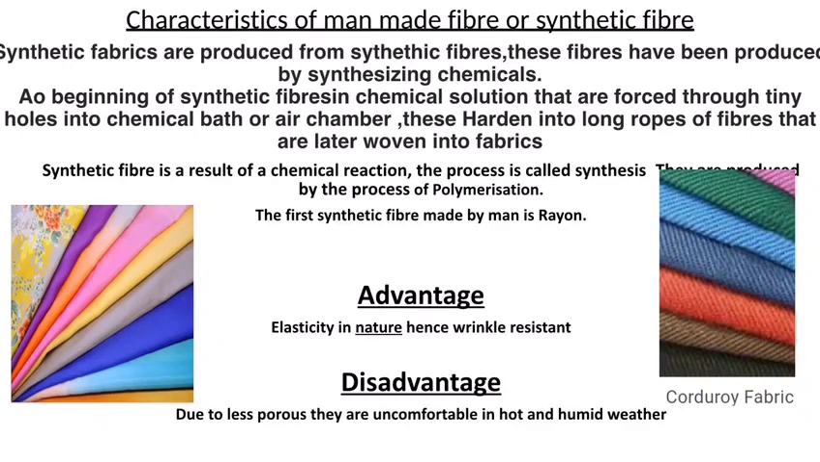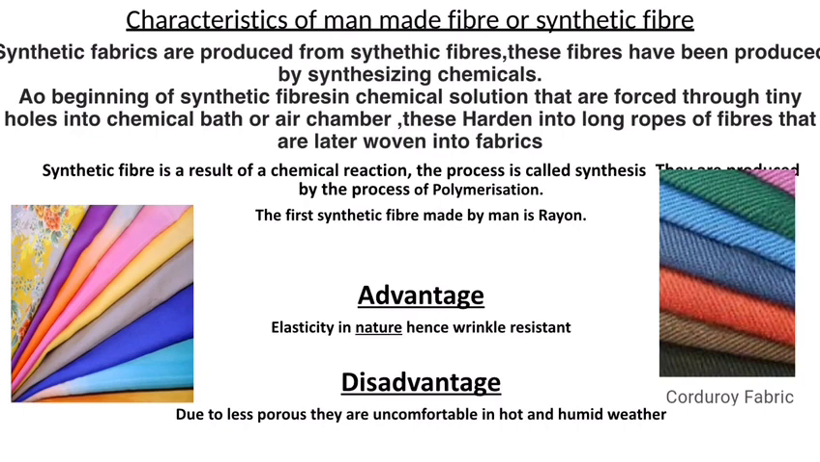Characteristics of man-made fiber or synthetic fiber. As the name suggests, synthetic fabrics are produced from synthetic fibers. These fibers are produced by synthesizing chemicals, meaning they have their beginnings in a chemical solution that is forced through tiny holes into a chemical bath or air chamber. These harden into long ropes of fibers that are later woven into fabrics.